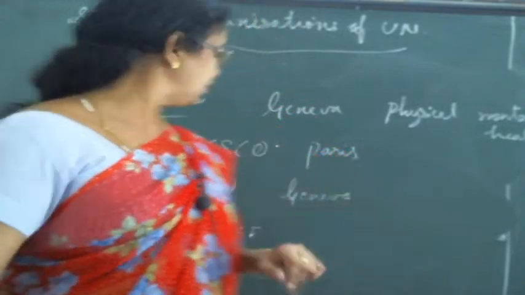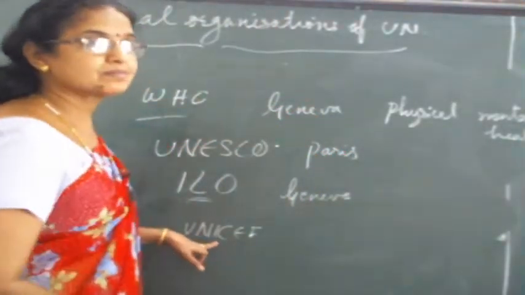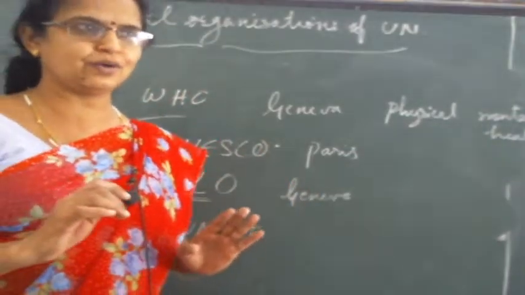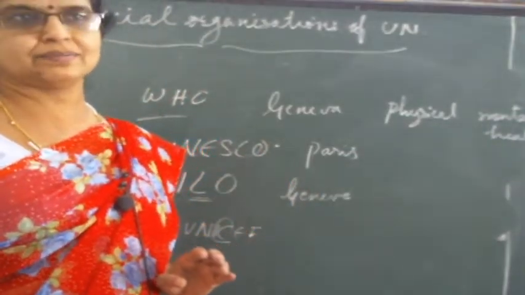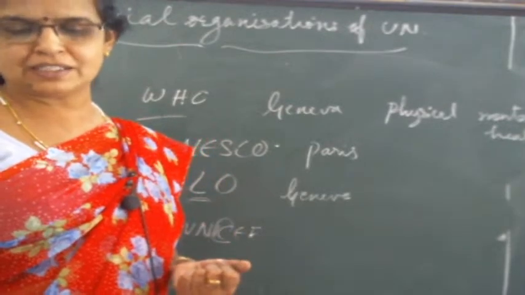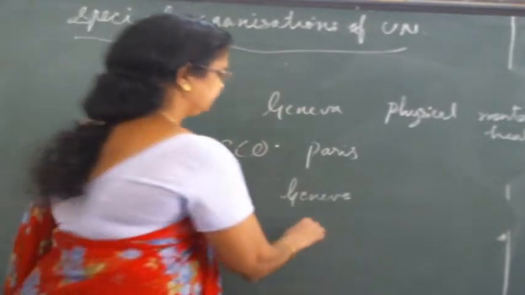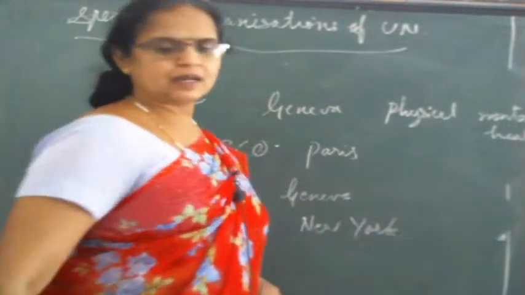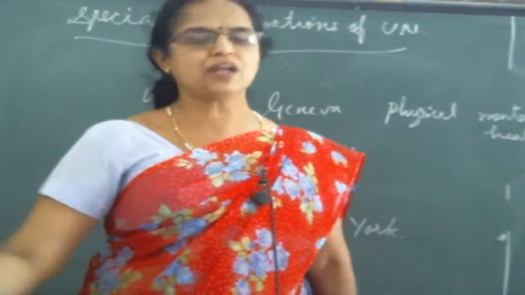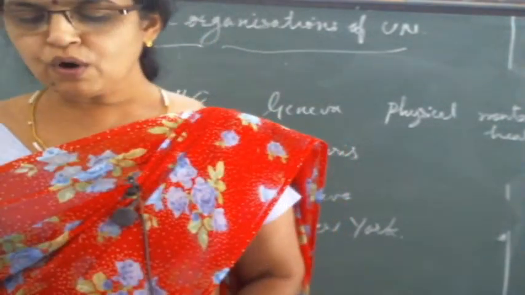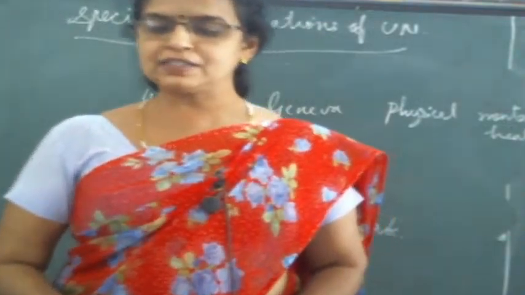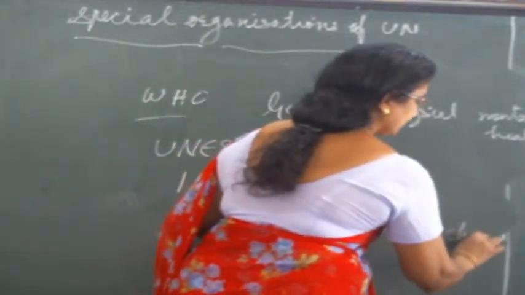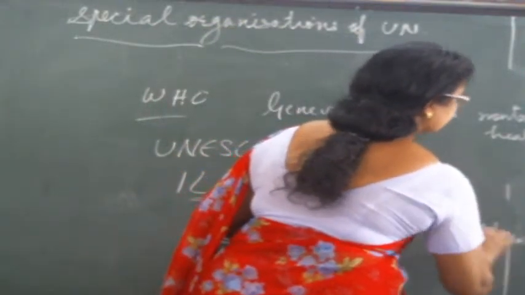उसमें मेन वर्ड क्या है? United Nations Children's. Yes, no. This should be related to children only. Children's Fund. पैसा है कुछ बच्चे के लिए. And where is the headquarter? New York. Okay, the headquarter is New York. And now see, what are the functions? To provide long-term humanitarian and development assistance to children and mothers. किसको help करना है ये? Children and mother.